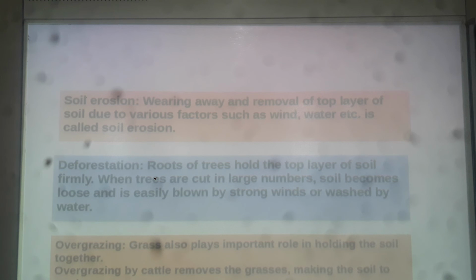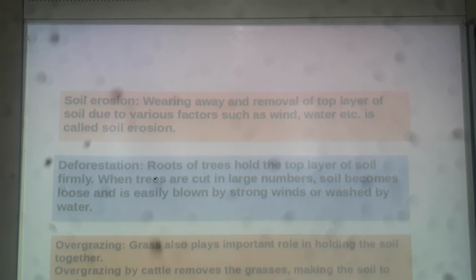Whereas if the plantation or vegetation is there in the area, then the roots of the trees hold the soil together, and if it rains and the rainwater is flowing, they don't allow the top fertile layer of the soil to get washed away or taken away easily by the rainwater.